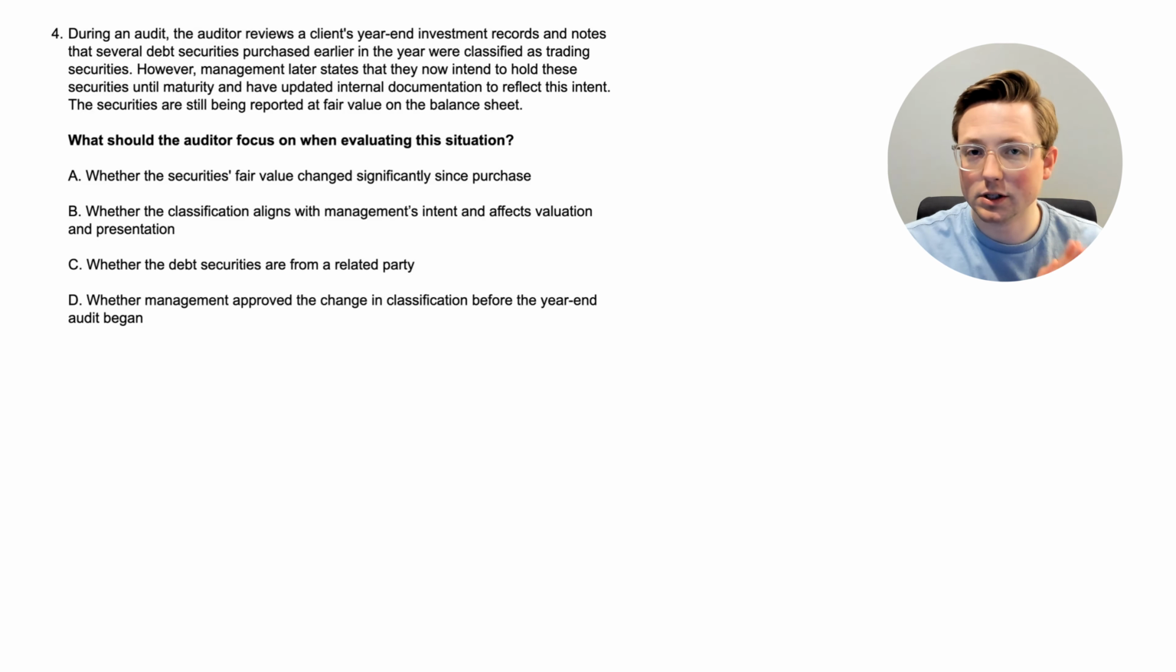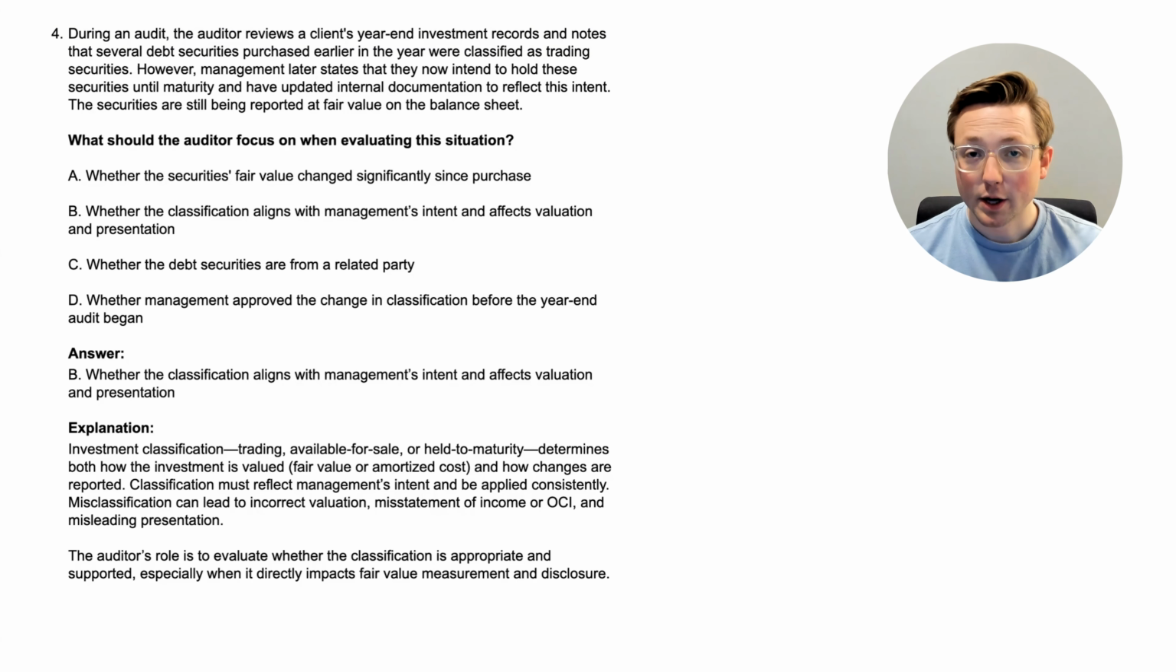So what is going to be something that the auditor needs to be looking for, that they need to consider in this situation? Based on what we've learned so far, you might have an idea, but if not, that's okay. We're going to look at the answer together, but if you want, go ahead and pause the video and come back when you're ready. All right, here we are. The answer is B, whether the classification aligns with management's intent and affects valuation and presentation. So that's what the auditor is probably going to focus on when they're evaluating this. Let's go through the explanation.